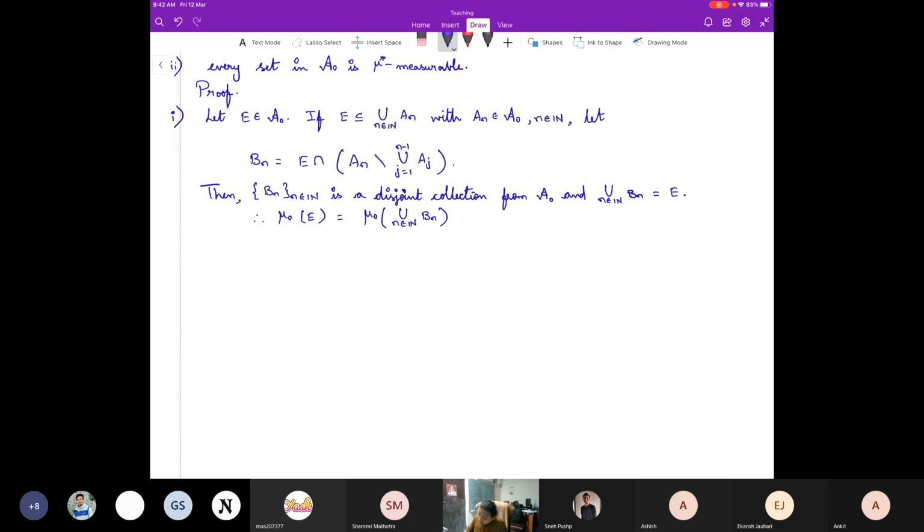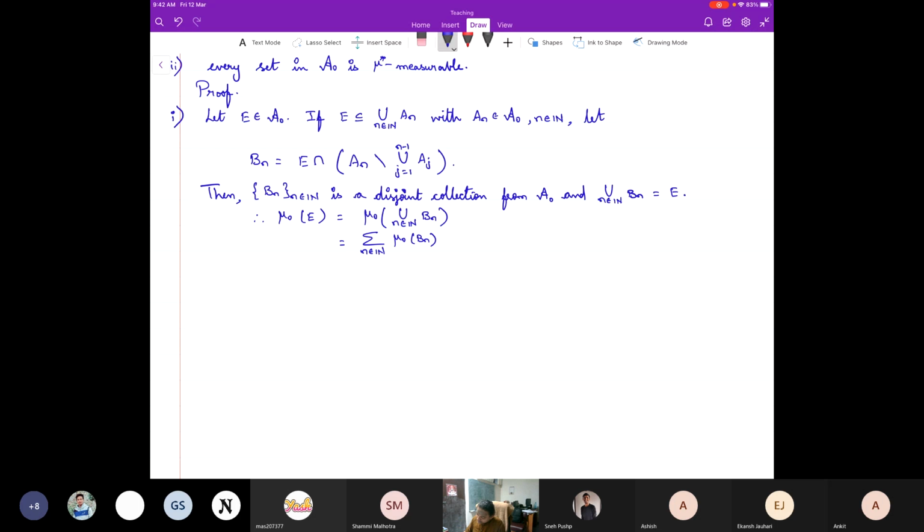But mu naught is a pre-measure, and therefore this is going to be the summation over n in N of mu naught of Bn. The union is also inside A naught, which is an algebra, and therefore it is going to be countably additive. That's what we have used.